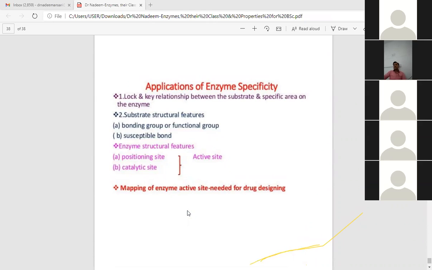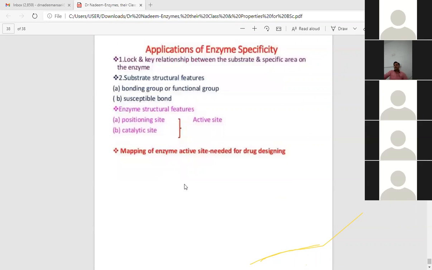So these are some of the applications of enzyme specificity. The lock and key relationship between the substrate and its specific area on the enzyme. Substrate structural features: bonding group or functional group, susceptible bond. The enzyme structural features: the active site, that is the binding site, the positioning site, and the catalytic site.